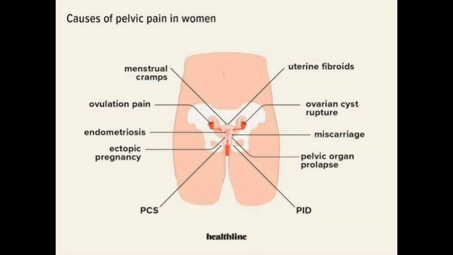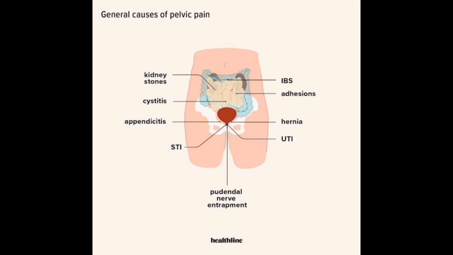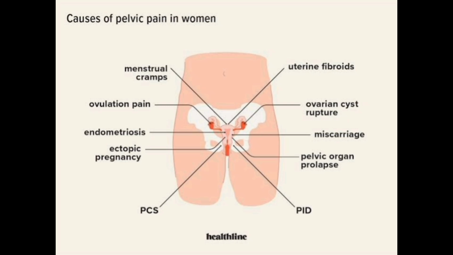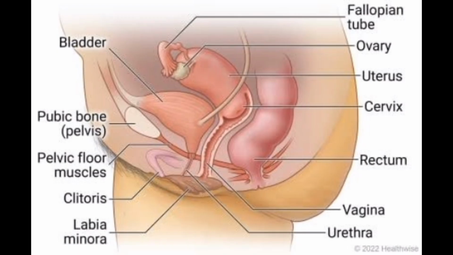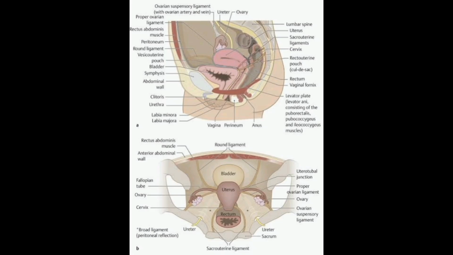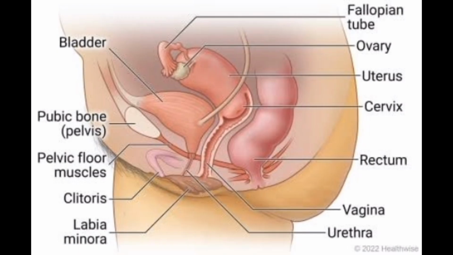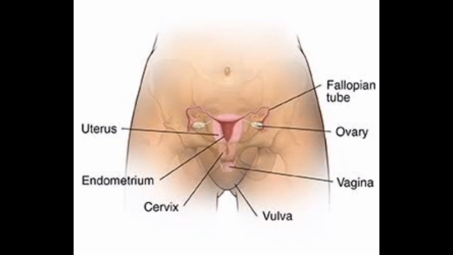Musculoskeletal disorders, conditions affecting the bones, joints, or muscles in the pelvis, can cause pain that may be felt in the pelvic area. Hernias, protrusions of tissues through weak areas in the abdominal wall, can cause pain in the lower abdomen and pelvis. Psychological: past sexual trauma can sometimes contribute to chronic pelvic pain. Anxiety and depression can exacerbate pelvic pain and make it harder to manage.